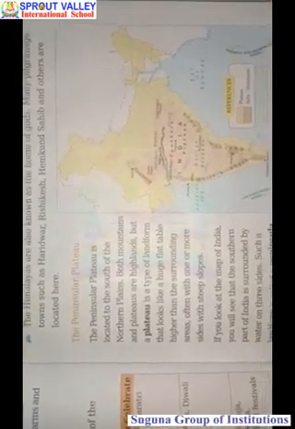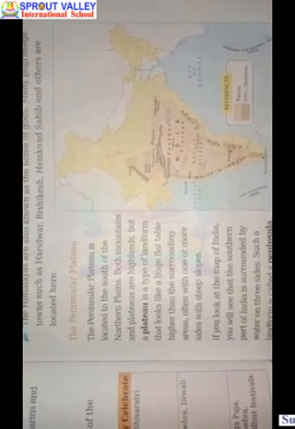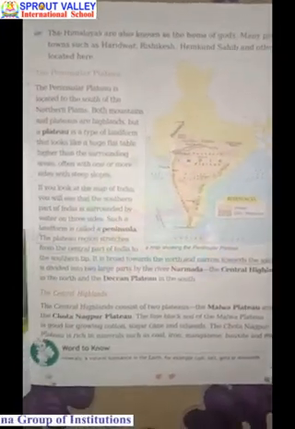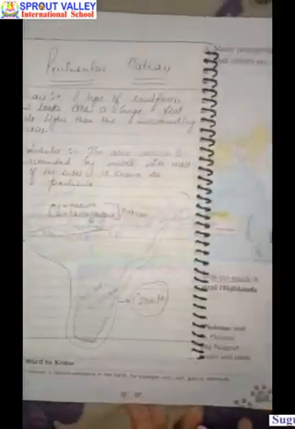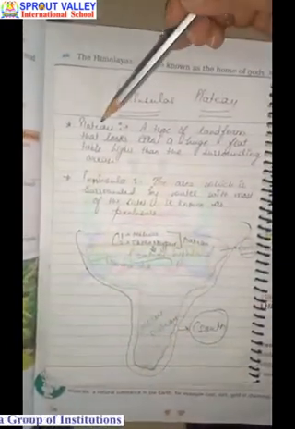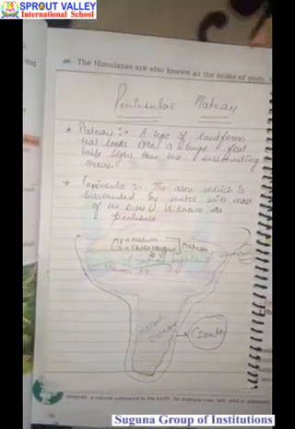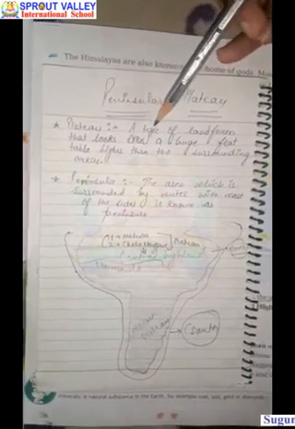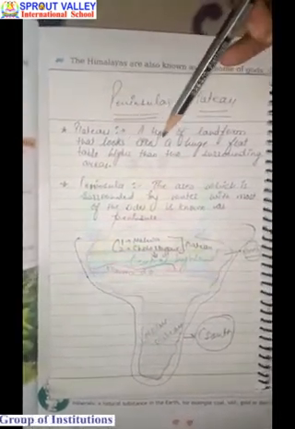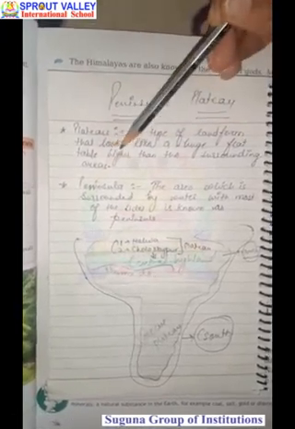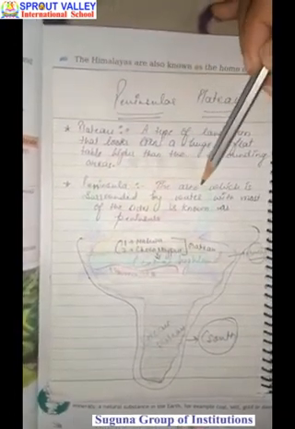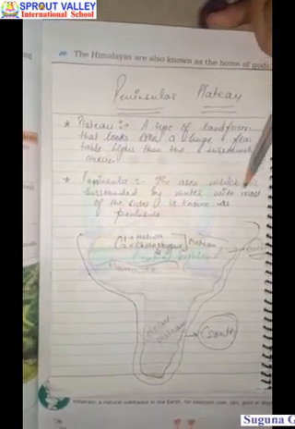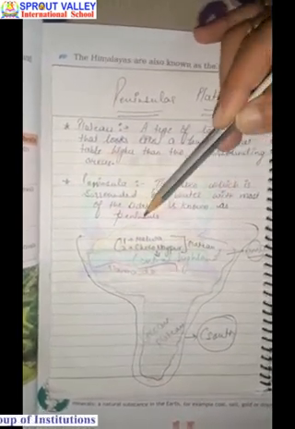Now come to the next topic, that is peninsular plateau. Before explaining the whole concept of peninsular plateau, let me tell you about plateau and peninsula. What is a plateau? A type of landform that looks like a huge flat table, higher than the surrounding area, is known as a plateau. A peninsula is an area which is surrounded by water on most of its sides.